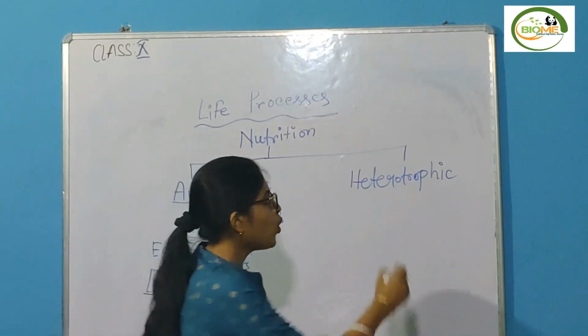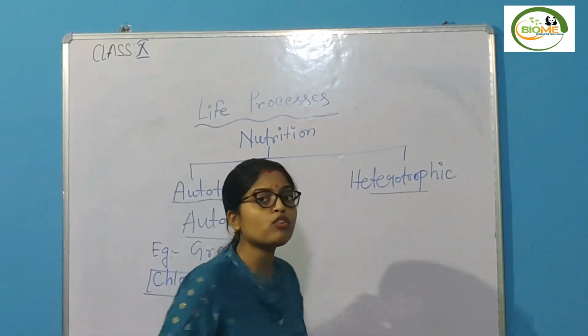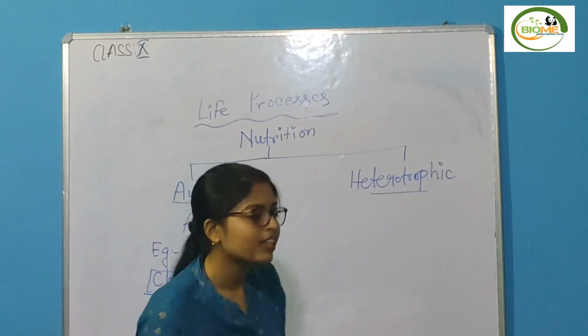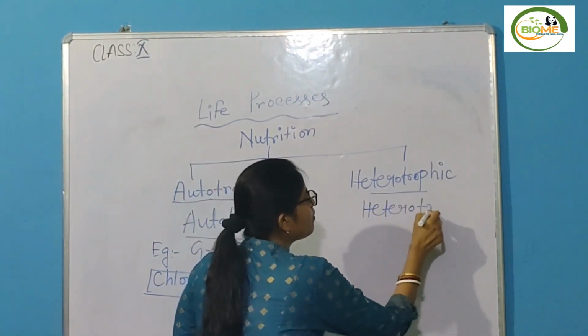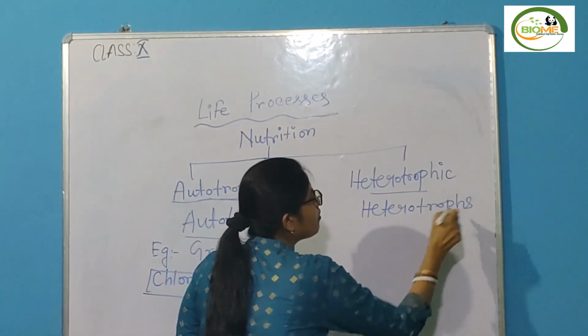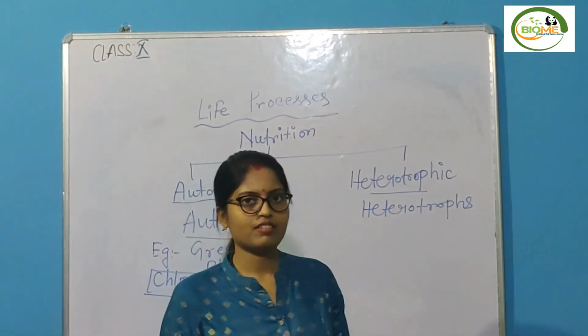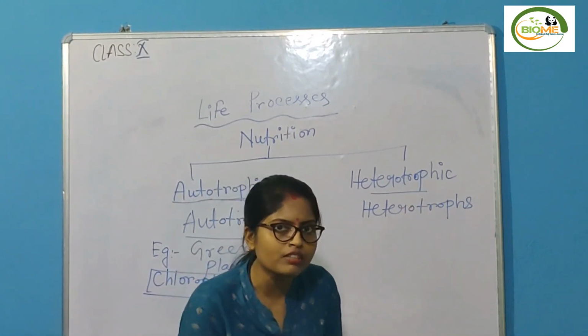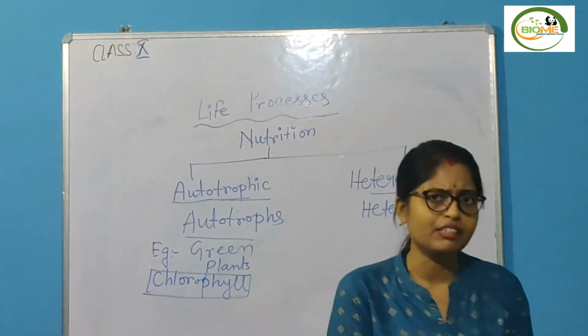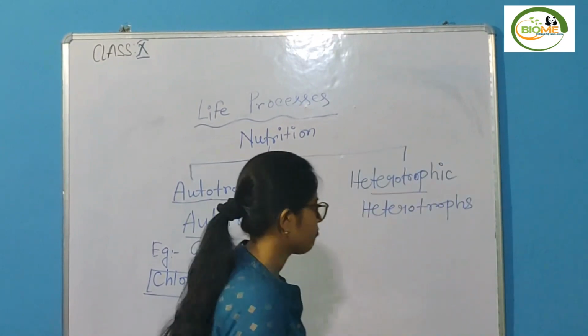And those who exhibit heterotrophic mode of nutrition are known as heterotrophs. Okay. This heterotrophic mode of nutrition has some subcategories, subdivisions.